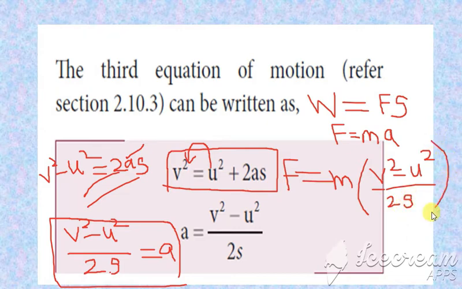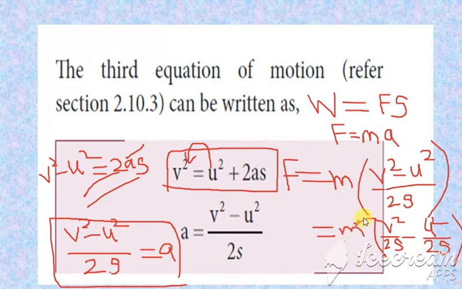Now just split this, it becomes m into V square by 2S minus U square by 2S. Now this can be multiplied inside, so we get m V square by 2S minus m U square by 2S. This is the equation for F.